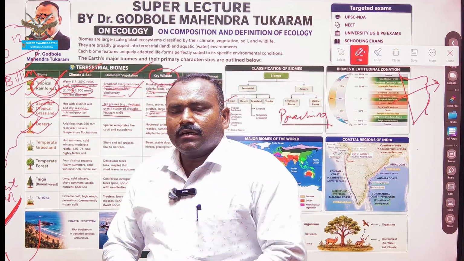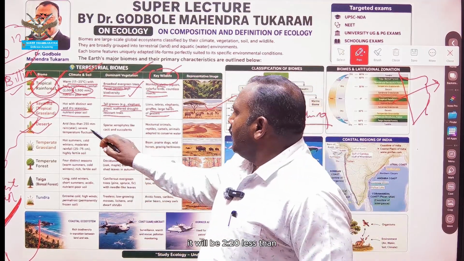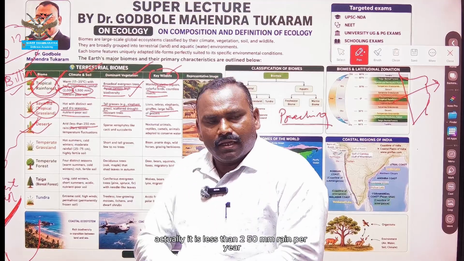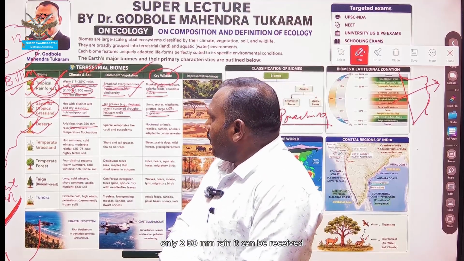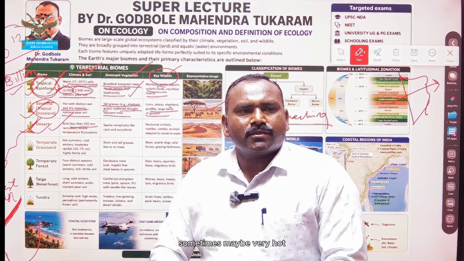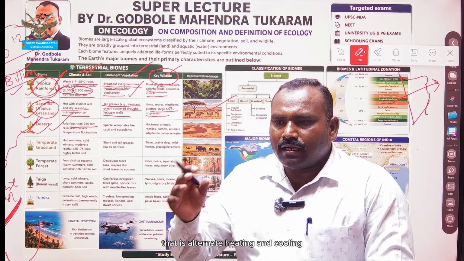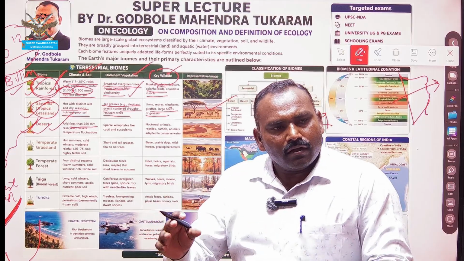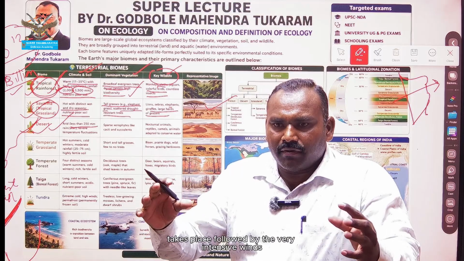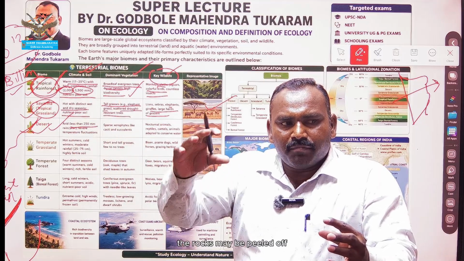How much precipitation will there be in the desertified region? It is less than 250 mm rain per year. Only 250 mm rain can be received, and the temperature may fluctuate. Sometimes it is very hot, and sometimes at night it is very cold. That is alternate heating and cooling. It may peel the rocks. Exfoliation can take place, followed by very intensive winds. The rocks may be peeled off.